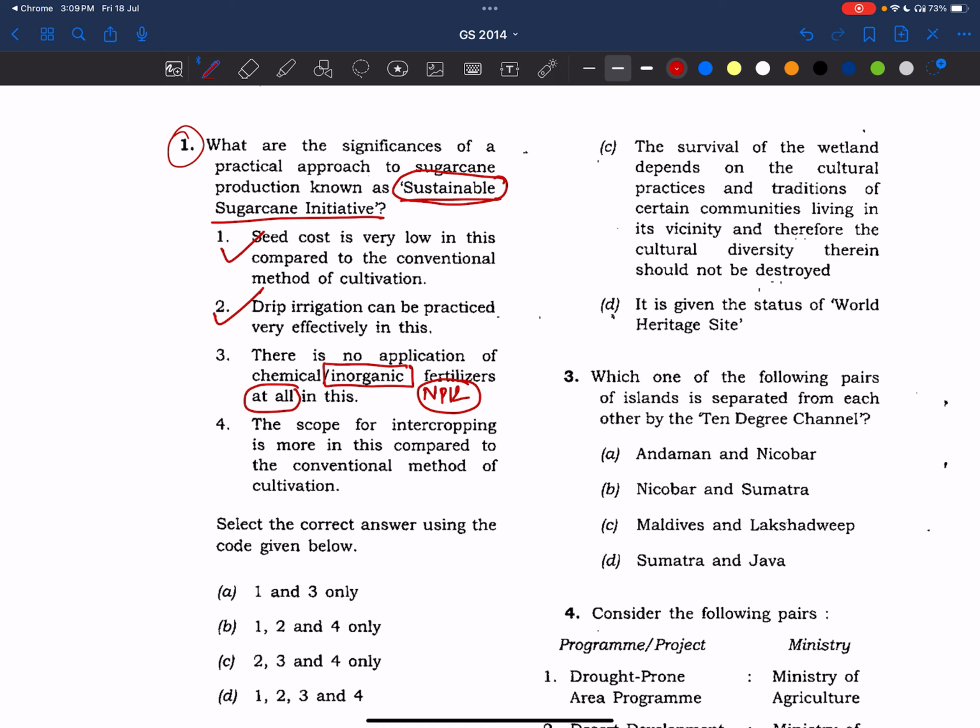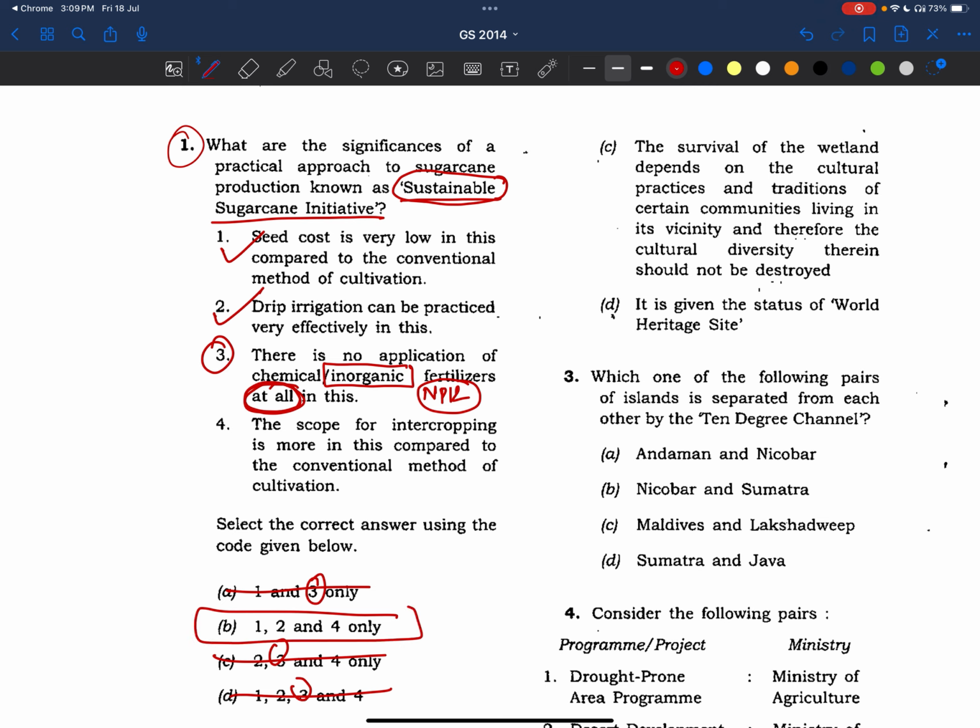So inorganic fertilizers will definitely be used. Organic fertilizers also will be used, but chemical fertilizers will not be used? So this statement becomes wrong. "At all" is present in this statement, so it is somewhat extreme. Even if you eliminate that third option, you'll get the correct answer.